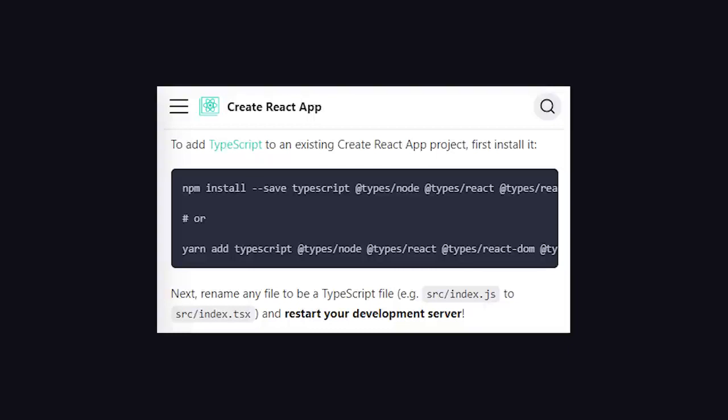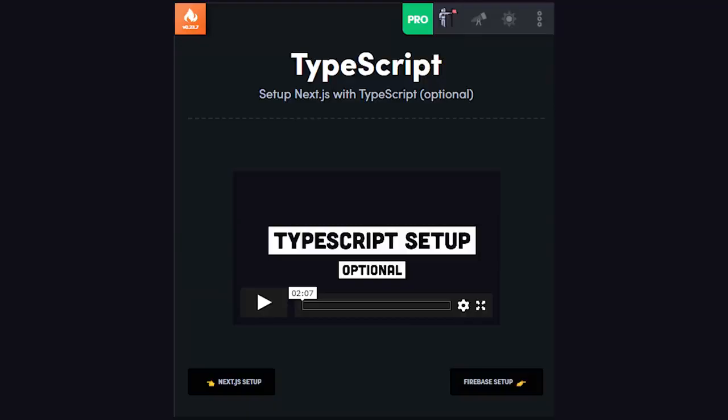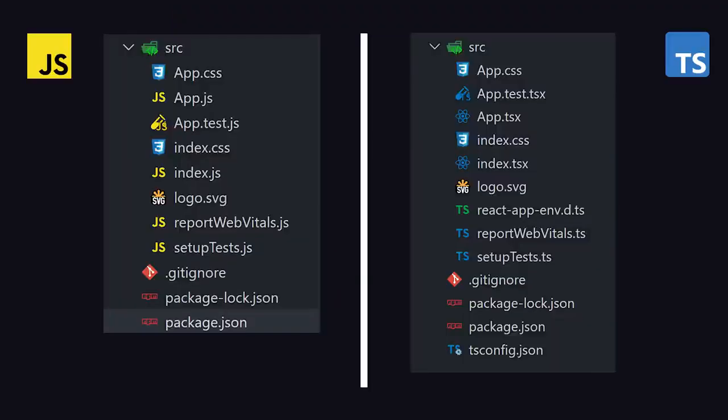The docs also have instructions for adding it to an existing project, or you can learn how to set it up in Next.js in my course. If we look at the file system on these two projects side by side, the most obvious difference is that the TypeScript project has files ending in .ts or .tsx.